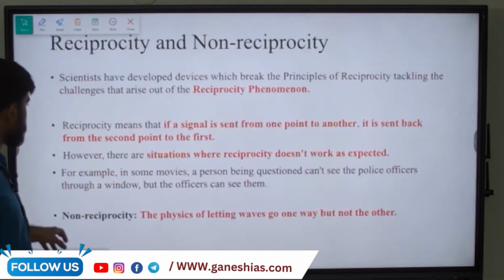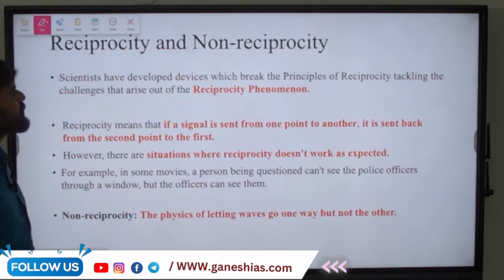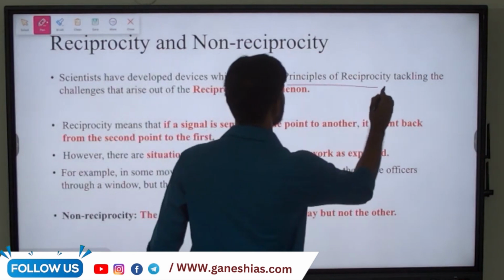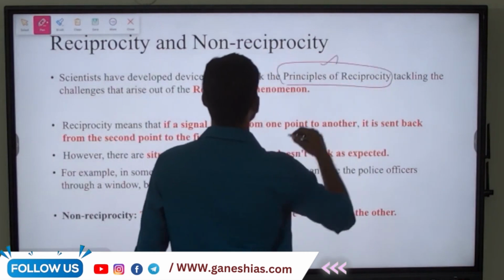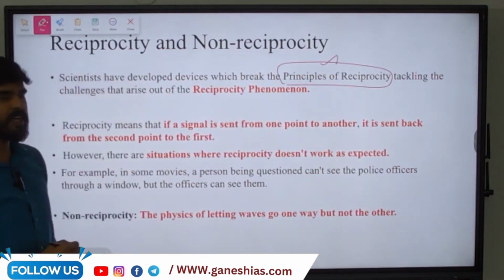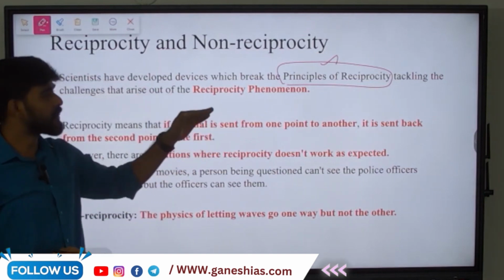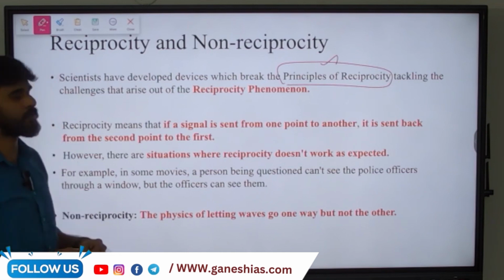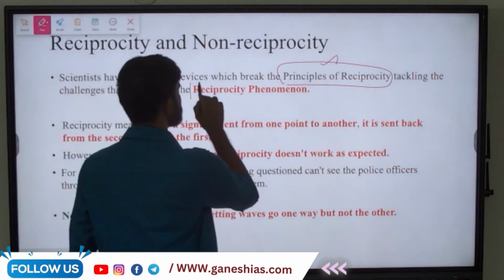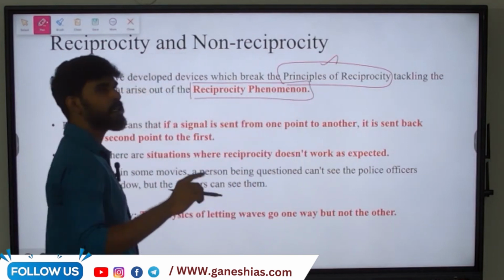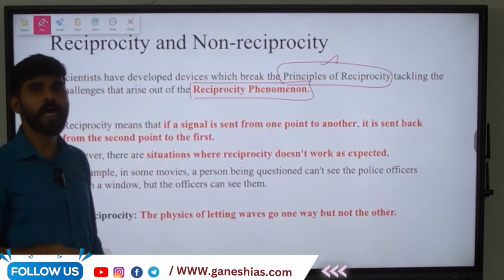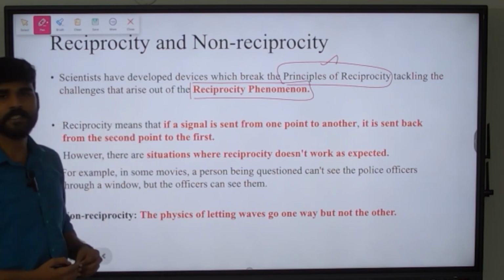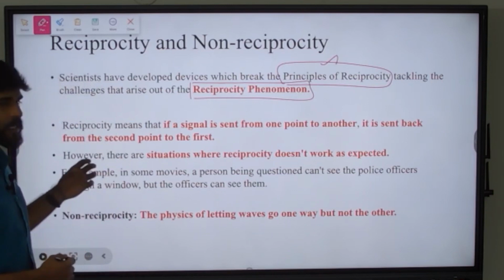Okay? Reciprocity. Scientists have developed devices which break the principle of reciprocity. There is a principle called the reciprocity principle, and recently scientists have developed devices which break this principle. Thus, they are going to tackle challenges that arise out of this reciprocity phenomenon. So, from this statement itself, we can understand that reciprocity finds many applications, but it also has some inherent challenges, some problems that these scientists have addressed. Okay, let us see in detail.